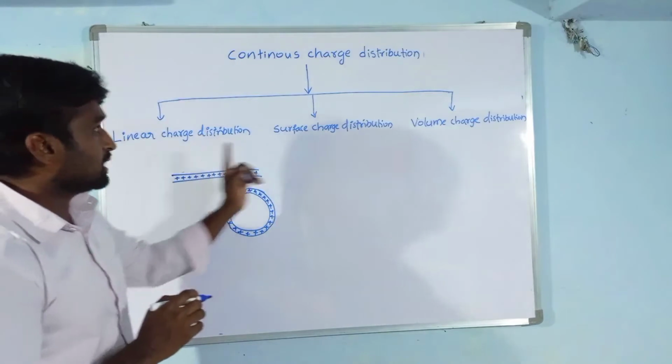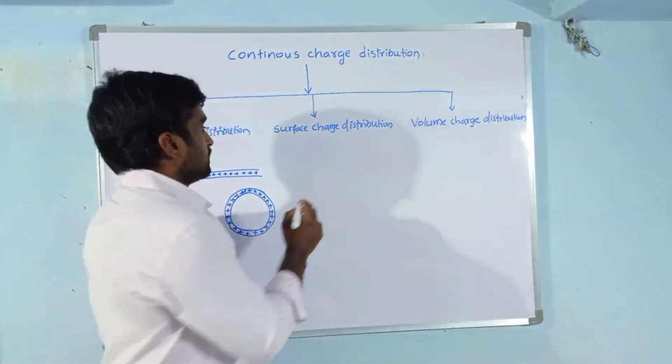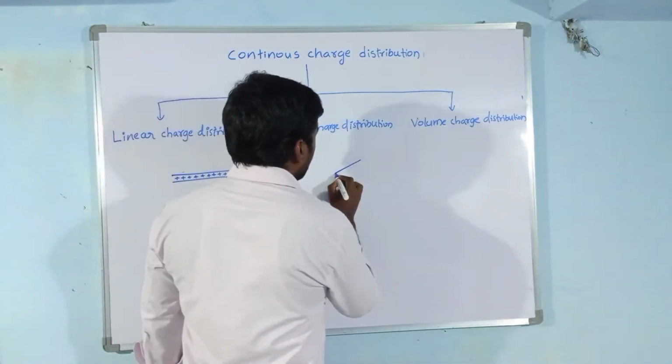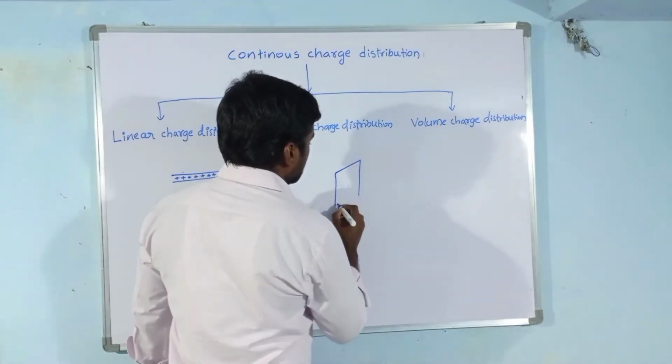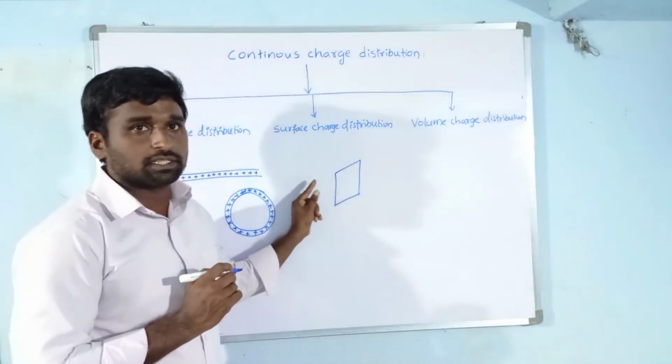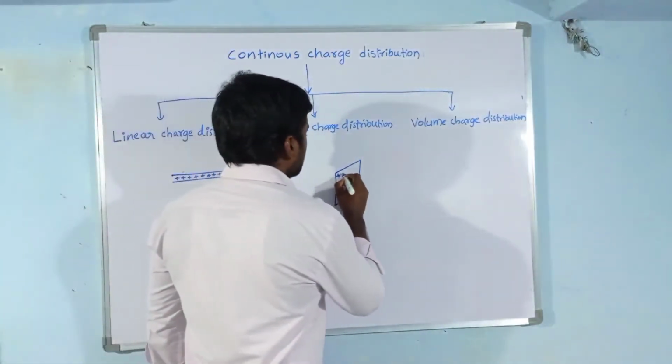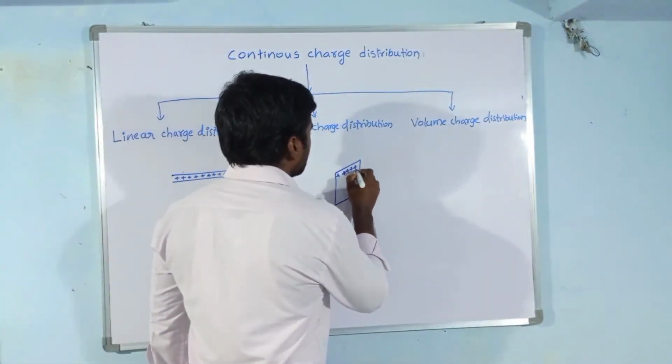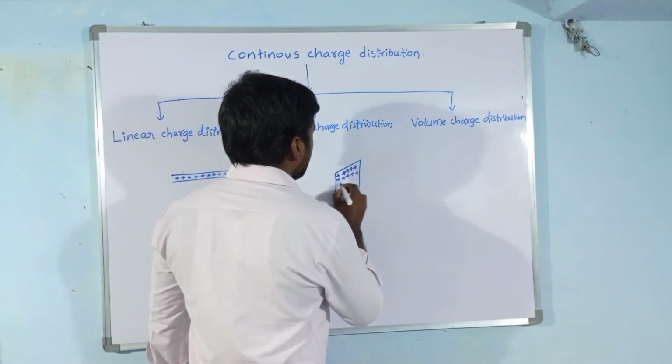Next, what is surface charge distribution? Consider a plane sheet. When we give charge to this plane sheet, the charge is uniformly distributed on the surface of the plane sheet.